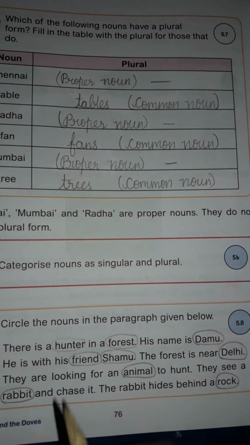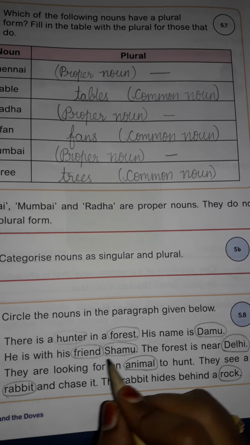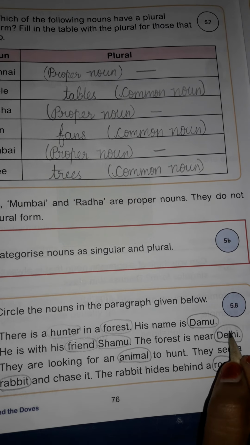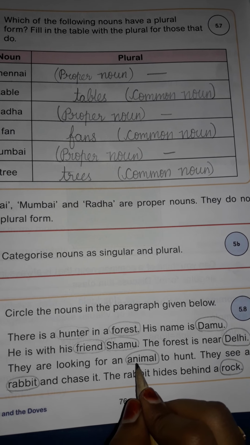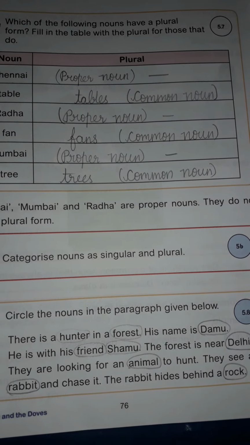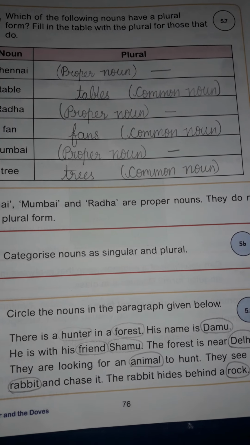How many nouns? Hunter, forest, Damu, friend, Shamu, Delhi, animal, rabbit, rock. Okay, a total of 9 words we have circled. Isn't it, children?